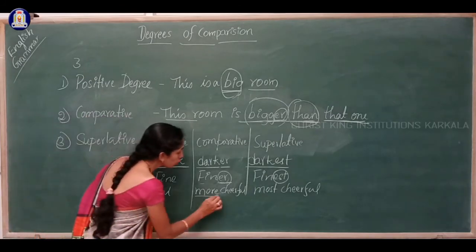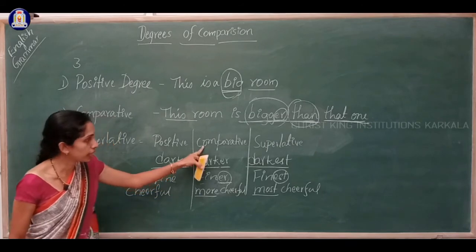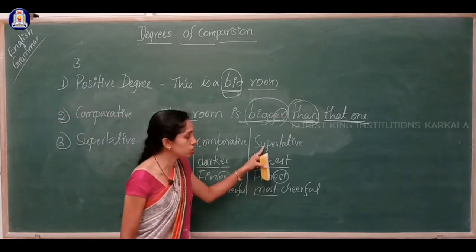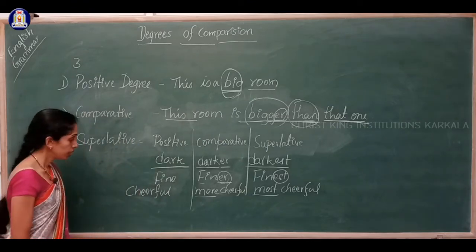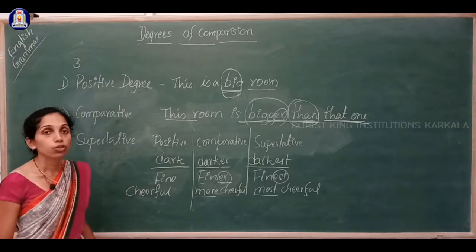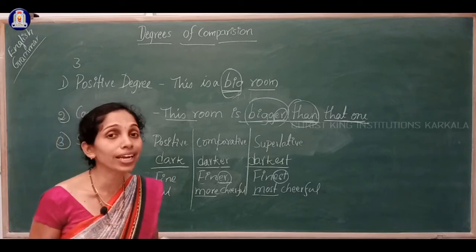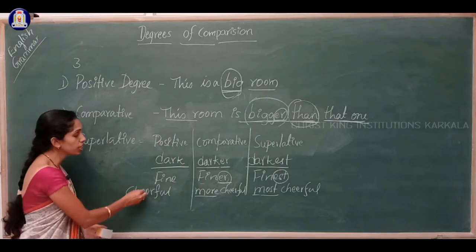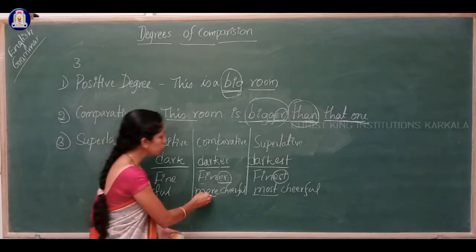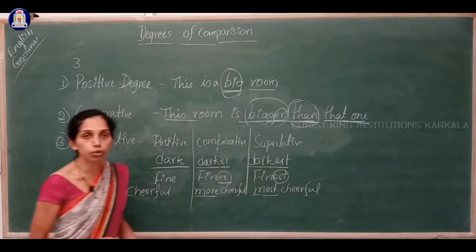See, more and most. More is used in comparative degree, most is used in superlative degree. Such as beautiful, the word beautiful. You cannot write beautifuler or beautifulest. You have to write more beautiful, most beautiful. So, in positive degree beautiful, in comparative degree more beautiful, in superlative degree most beautiful.